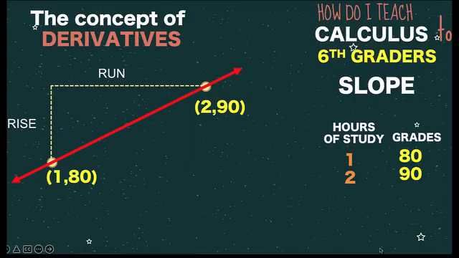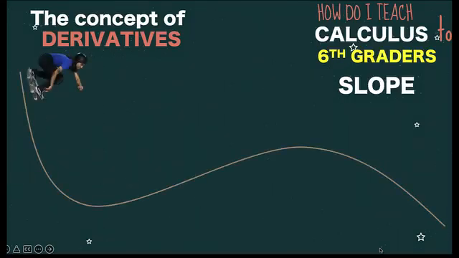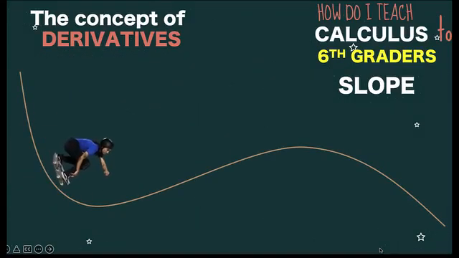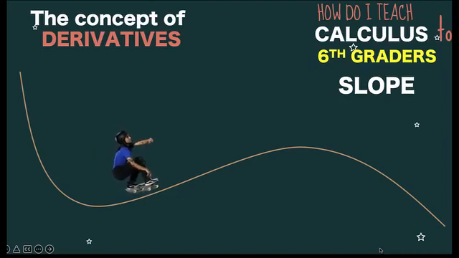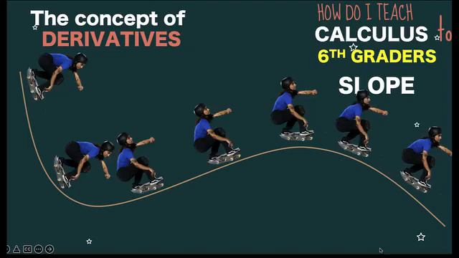Now, what if the scenario is now like this? You have a skater that's going down, and then going up, and then going up, and then going to the peak, relative peak, and then going down, and keep going down. How do we describe the slope here? Now, there's a problem because in order to find the slope, we need to have a straight line. And in here, what we have is a curve. So we have a problem.